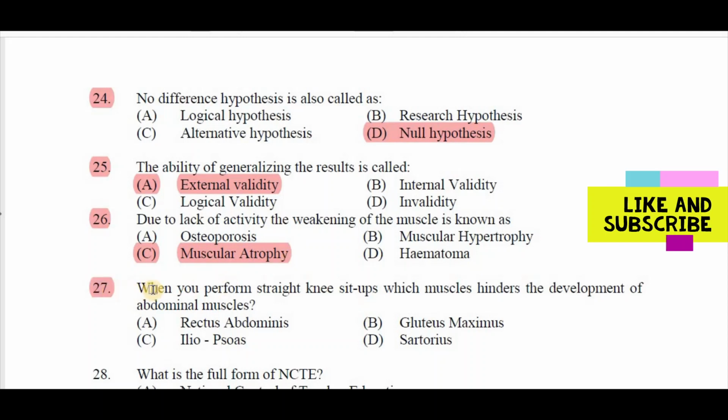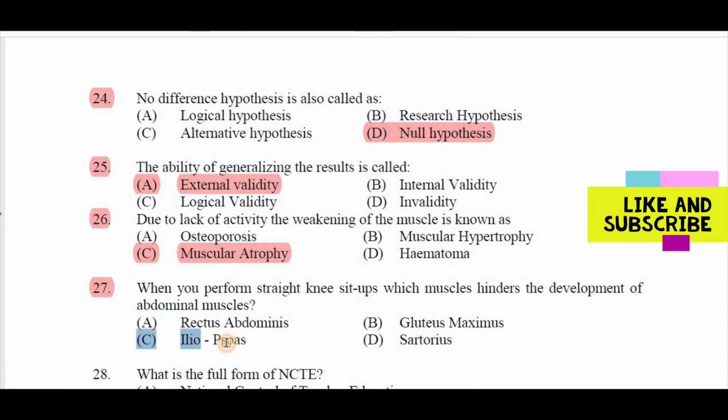Question number 27. When you perform straight knee sit-up, which muscle hinders the development of abdominal muscles? A rectus abdominis, B gluteus maximus, C iliopsoas, D sartorius.